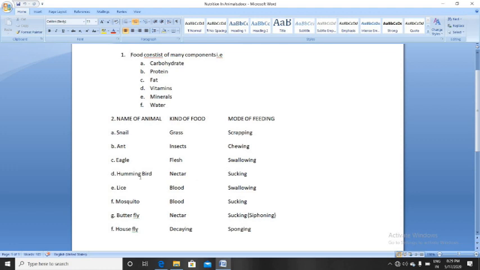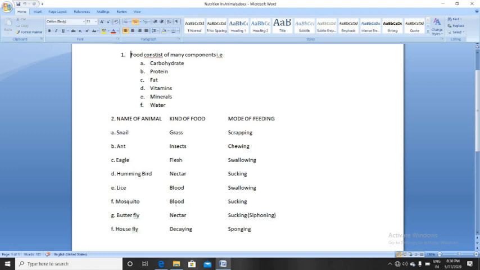Next, hummingbird. Have you seen a hummingbird? It has a long beak and its food is nectar. And how does it take its food? By sucking. Then lice is also an insect, and its food is blood. It takes the blood of animals. How? By sucking. Okay, then mosquito, how does a mosquito take its food?